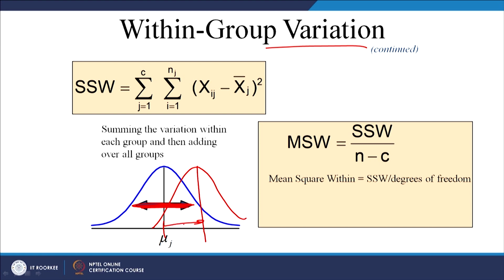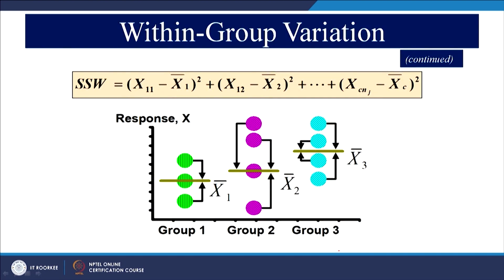So, this is among or between group, and this is within group. For example, this is within group variation, right. So, the mean square within can be calculated by this formula.